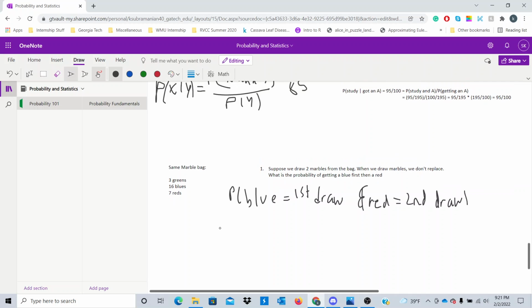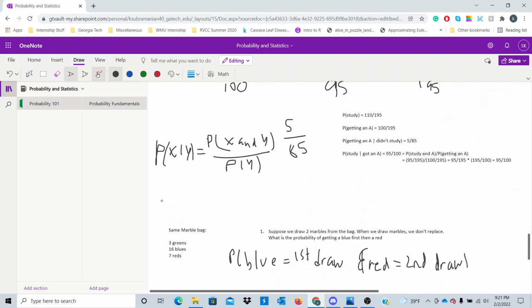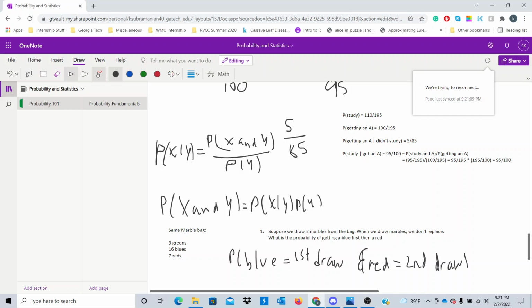But if we look back at our definition of conditional probability, another handy trick is that the probability of x and y is equal to the probability of x given y times the probability of y. All I did was multiply this P of y over to the other side. That's why I'm getting this relationship.